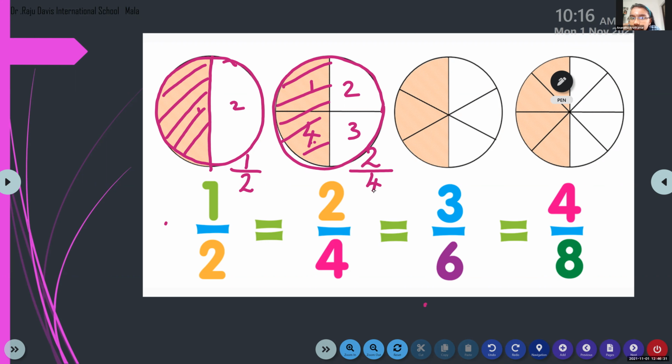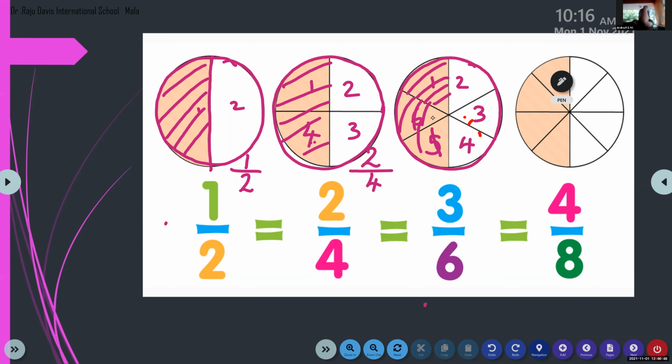Clear? But the third cookie, I'm going to make 6 pieces. 1, 2, 3, 4, 5, 6 parts. And I'm going to eat how many? 1, 2, 3. So how will I write this one? 3 out of total how many? 6. 3 by 6.